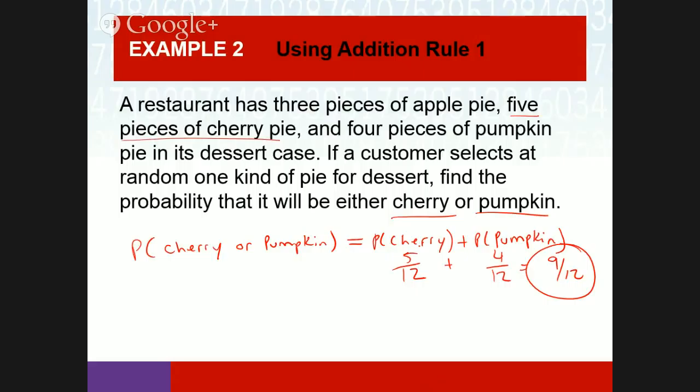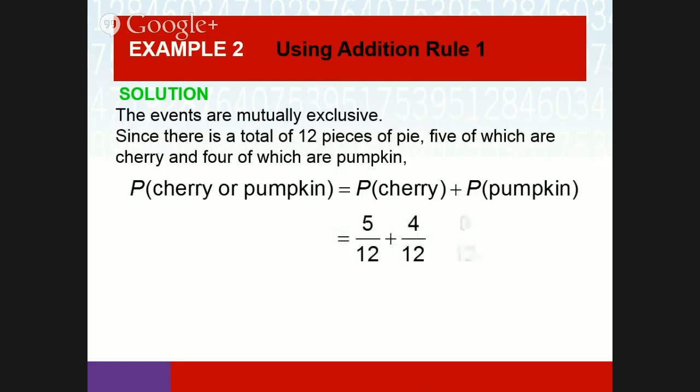You see that there? Mutually exclusive. I think once we get to an example where they're not mutually exclusive, it's going to make sense what we end up doing there. And you can simplify that to 3/4. 3/4 of the pie case is either cherry or pumpkin.